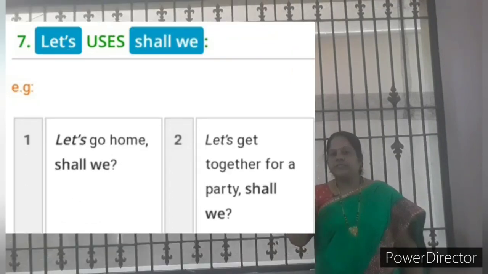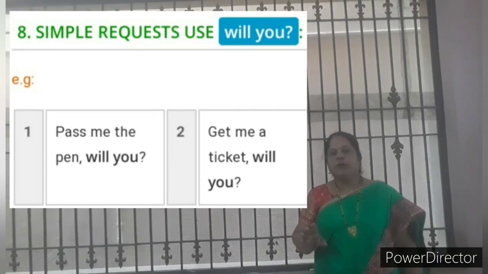Let's uses shall we. Example, let's go home, shall we. Let's get together for a party, shall we. Is it clear? Simple request uses will you. Pass me the pen, will you. You should ask one student to another student, no? One person to another. So that way we have to make a request. Pass me the pen, will you.